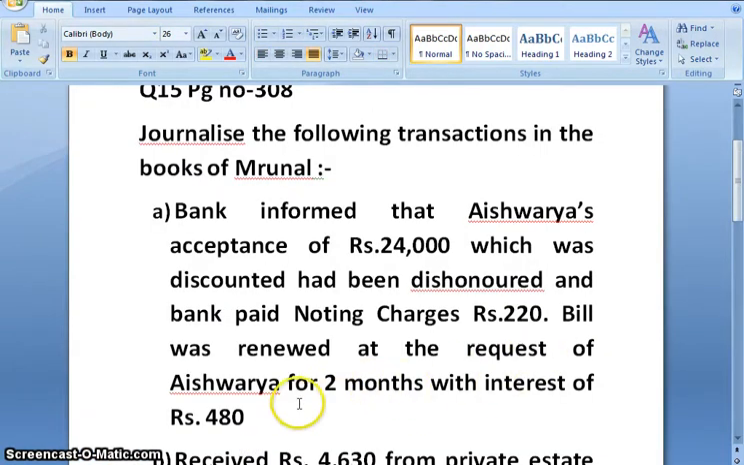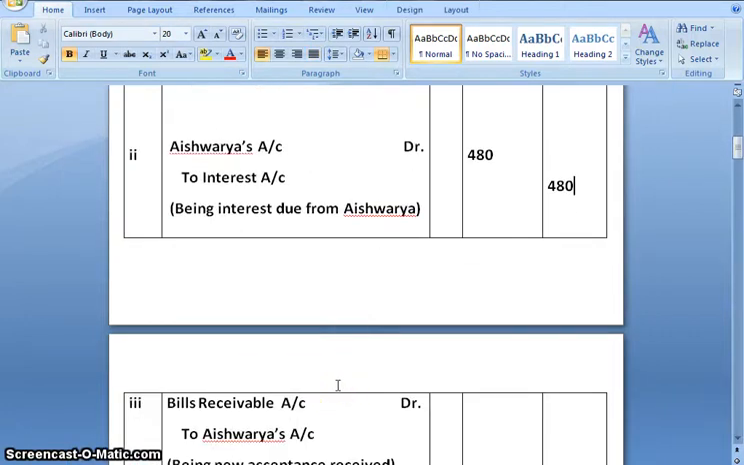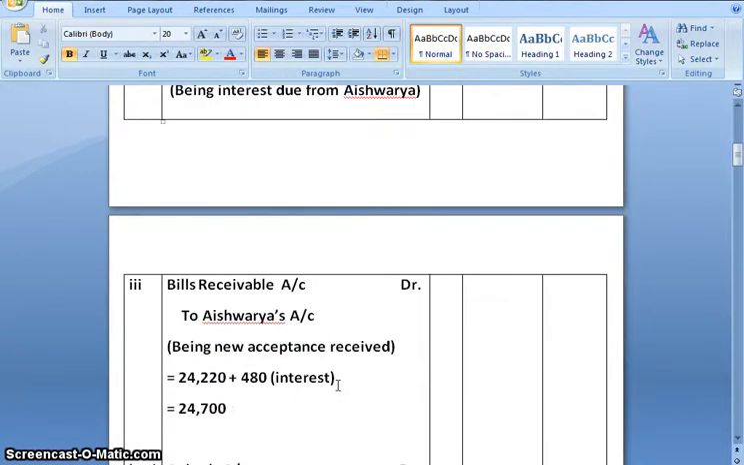And the new bill which is drawn, that will be paid along with the interest. So new bill entry would be bills receivable account debit to Aishwarya account. Previous amount plus interest amount, when we add, the final amount would be 24,700. Narration would be being new acceptance received.